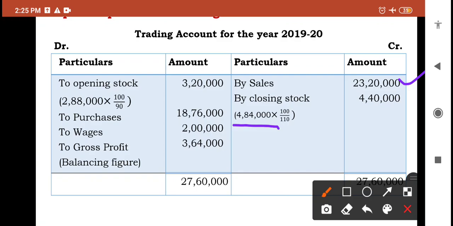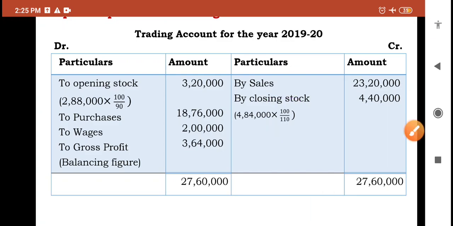So we have mentioned 100 divided by 110. If we calculate that, you will get 4,40,000. So 4,40,000 should be considered as closing stock instead of 4,84,000. See, if cost plus, if you calculate as cost plus, the amount will be decreased. If we record it as cost less, the amount will be increased. Okay, so that is the case.